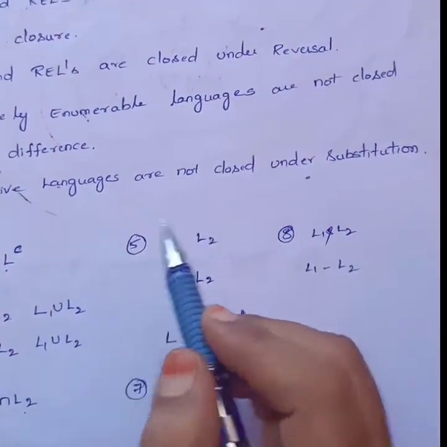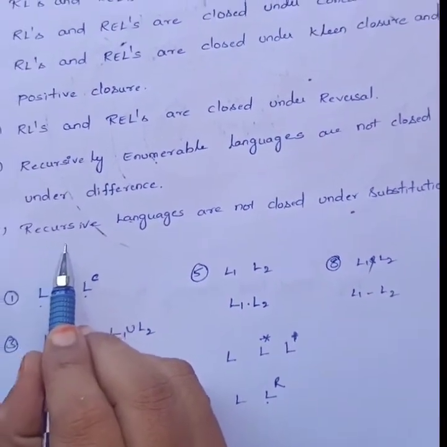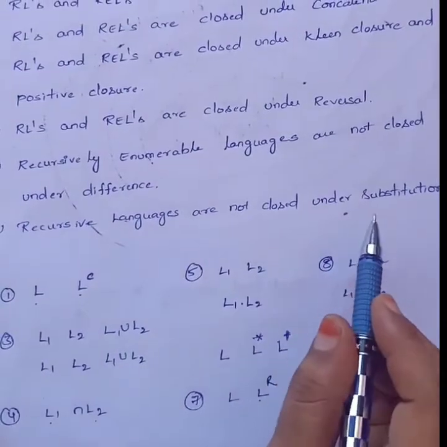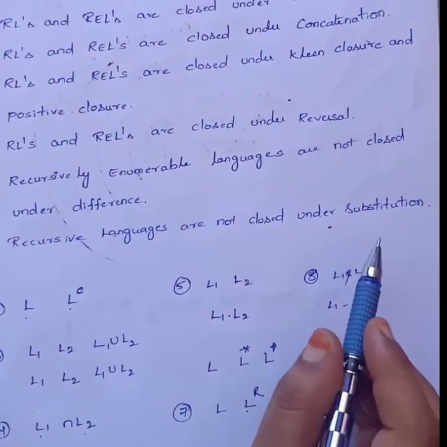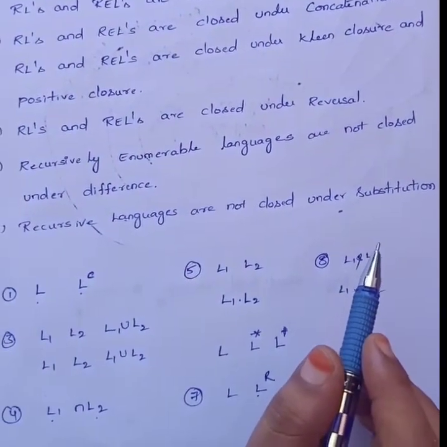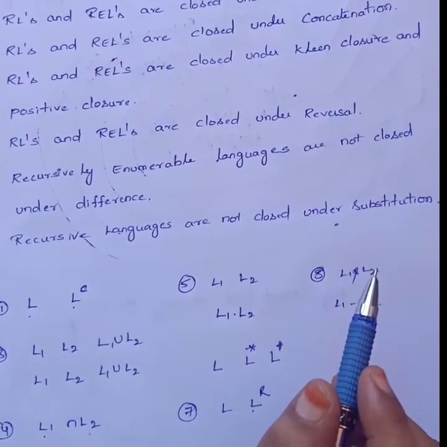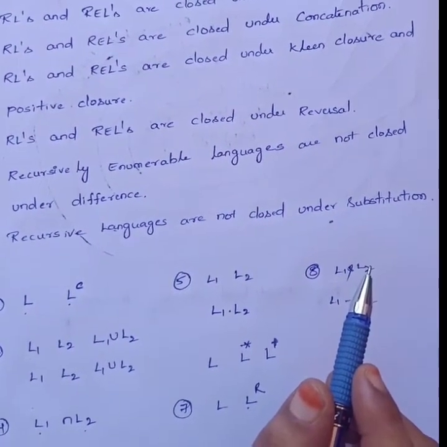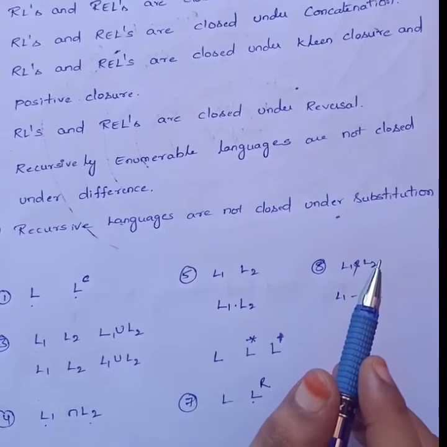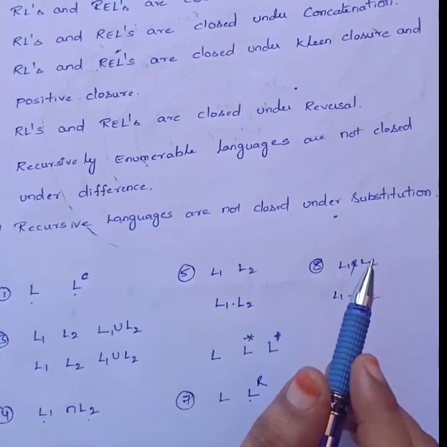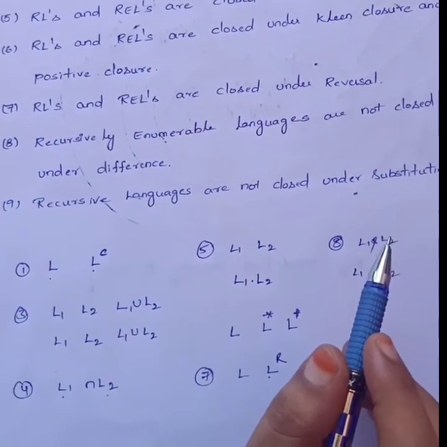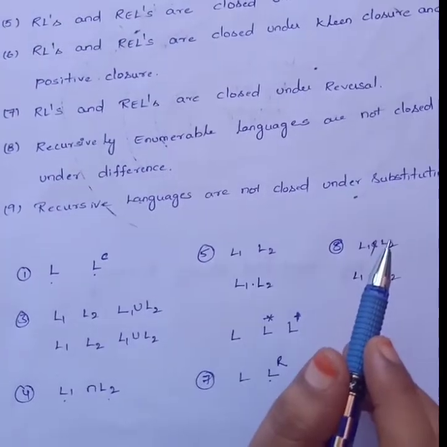Next, recursive languages are not closed under substitution. We know the meaning of substitution: if you substitute a language into another language, it does not give a recursive language. With this, all the properties of recursive and recursively enumerable languages are completed.